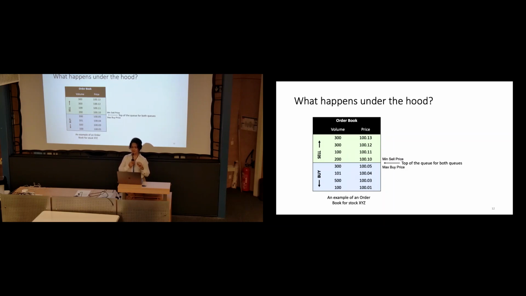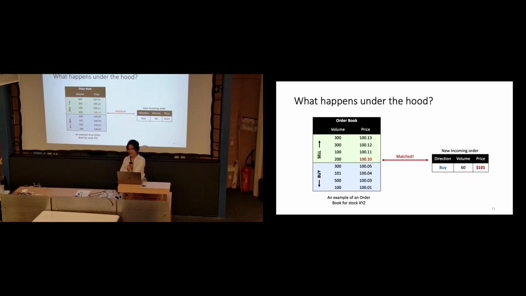For the buy orders, the maximum price would be on the top of the queue, because the buyer puts the maximum amount they're willing to pay, and the sellers put the minimum they can accept for the transaction to happen. Having this in mind, as you can see, these prices don't match, so these orders are still waiting in the order book.